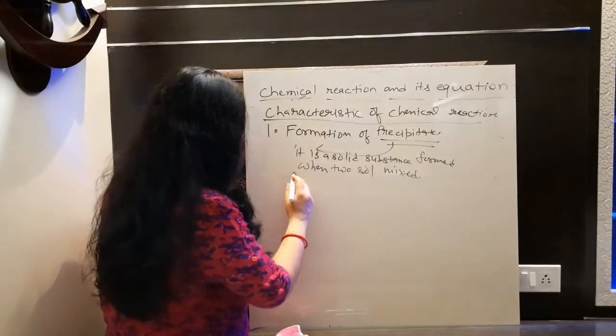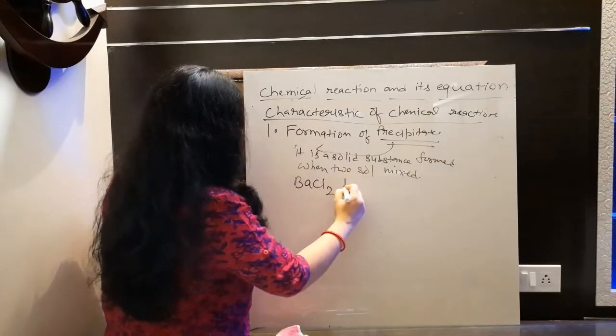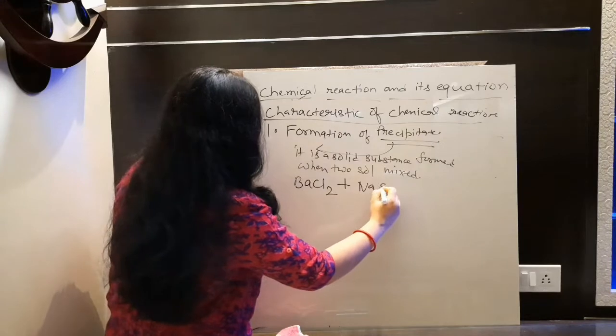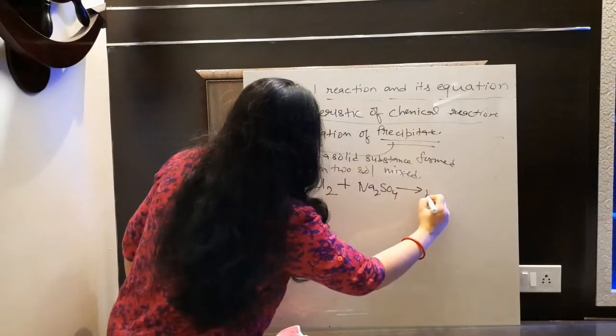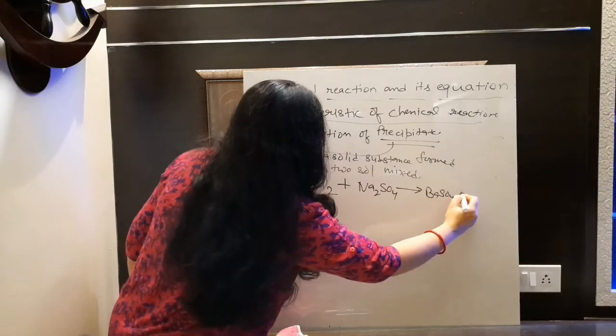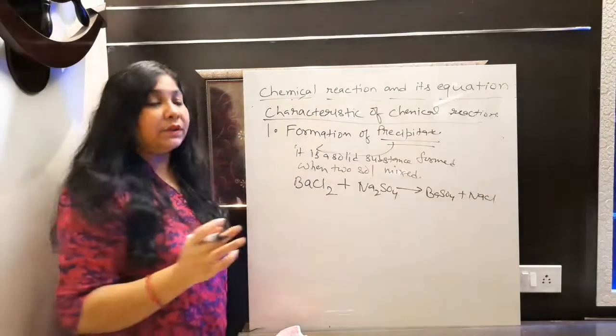Okay, so I'm writing here the equation. Suppose barium chloride I am taking here, barium chloride plus sodium sulfate. After reaction, it will form barium sulfate plus sodium chloride. These all you have to learn.